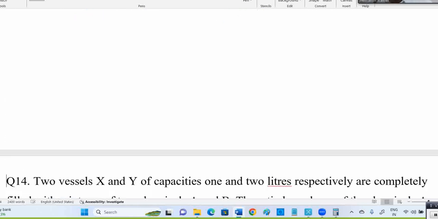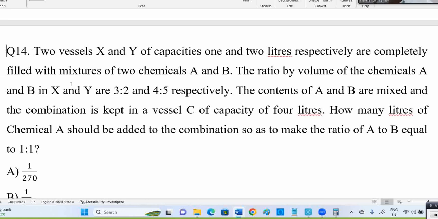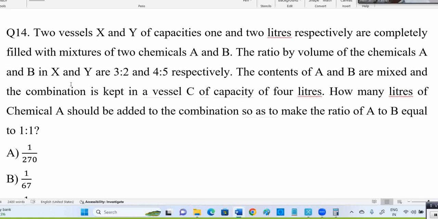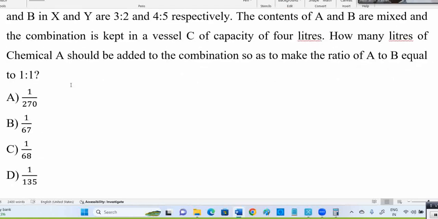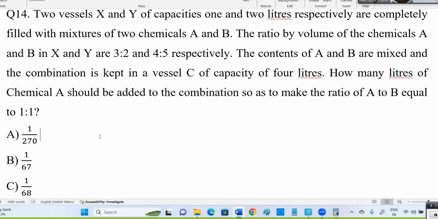Now see this 14th question. Mixtures and alligations, you can note. One question like this, and don't panic on seeing this question. It's an easy one only. Don't be panicked by seeing the questions. So, mixtures and alligations.